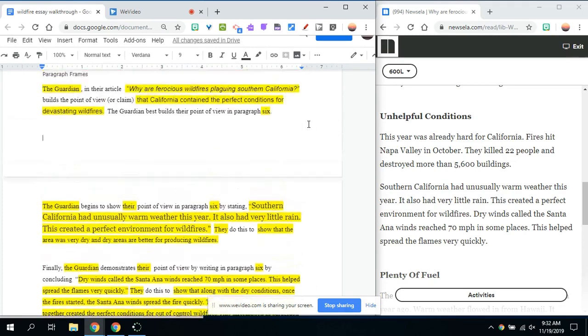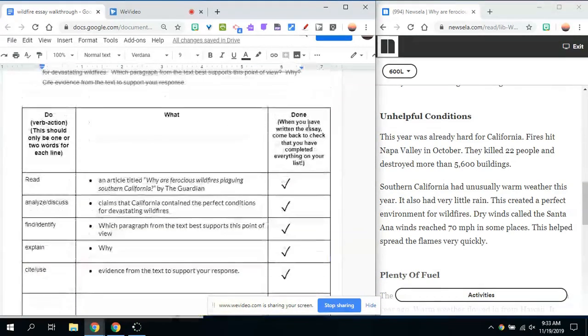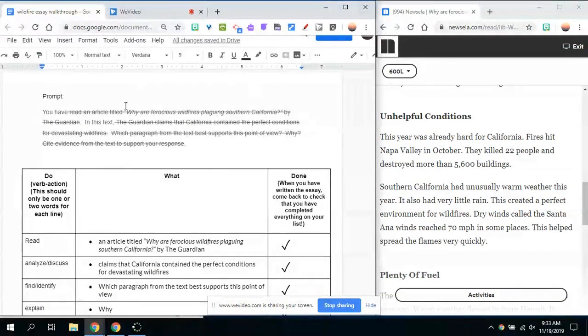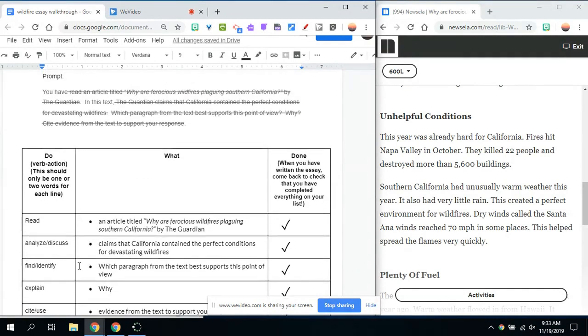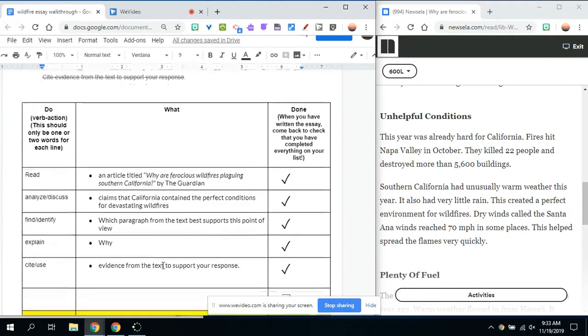So I hope that by looking at this lesson, not only did you get a deeper understanding of picking apart the prompt using a do-what chart, I hope you've noticed that sometimes you have to add those extra doing words that aren't in the prompt once you analyze what the prompt is asking you to do.